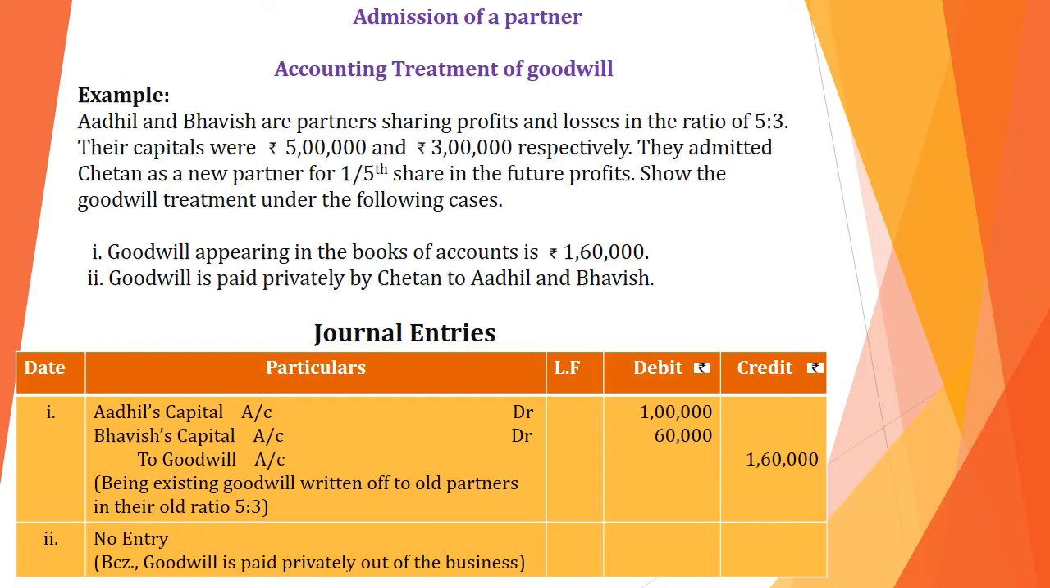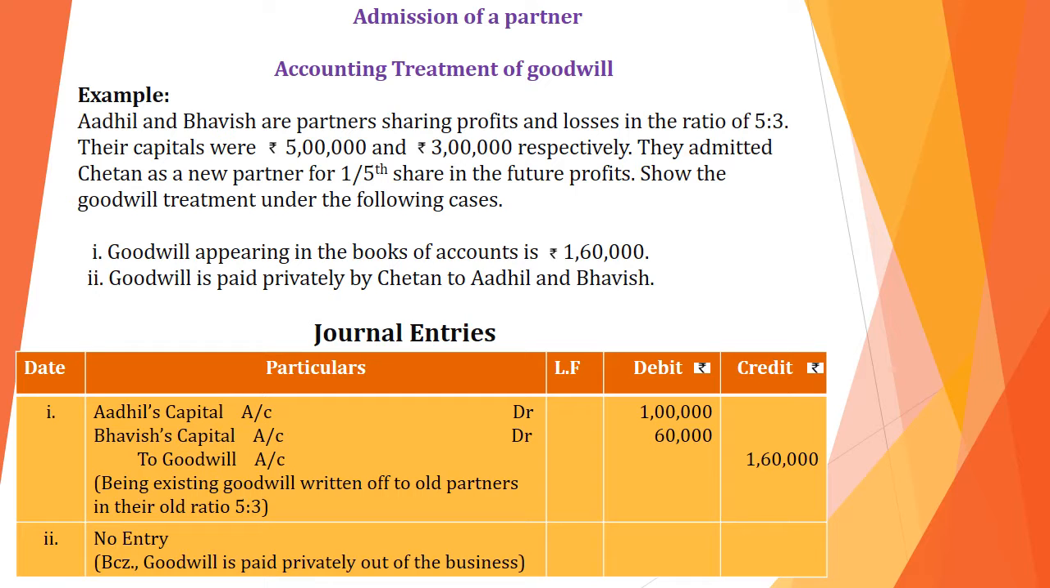Adil and Bhavish are partners sharing profits and losses in the ratio of 5:3. Their capitals were 5 lakhs and 3 lakhs. So here Adil and Bhavish are old partners. Their old ratio is 5:3 and their capitals are 5 lakhs and 3 lakhs. And Chetan has been admitted as a new partner for 1/5 share. So here Chetan is a new partner and his share is 1/5.